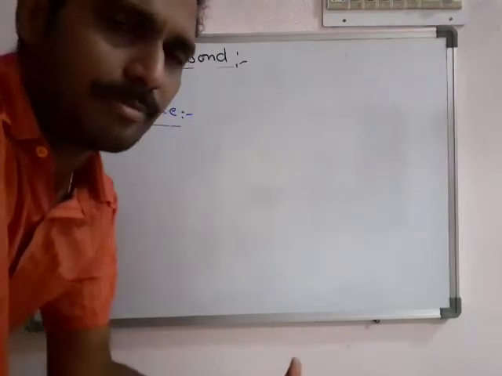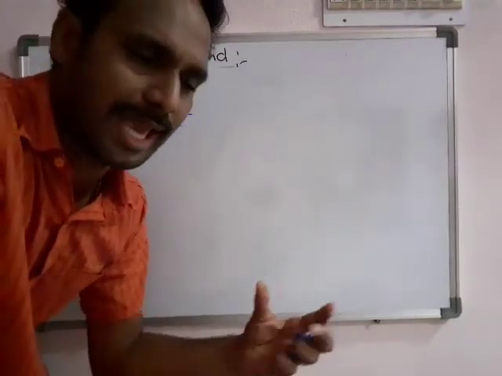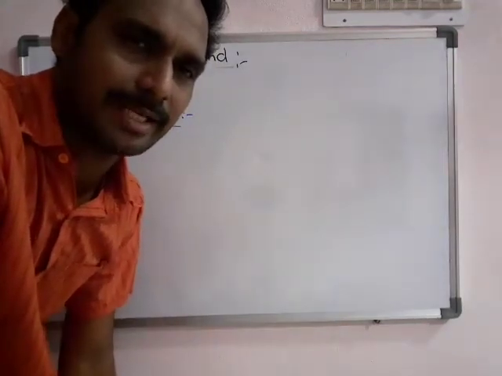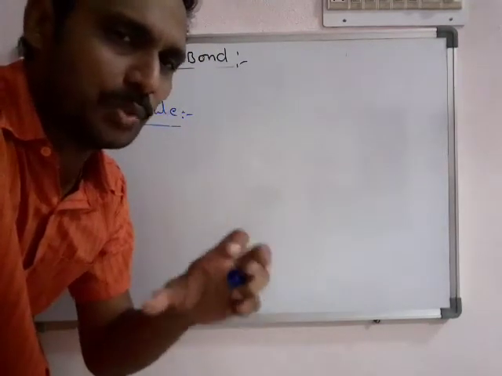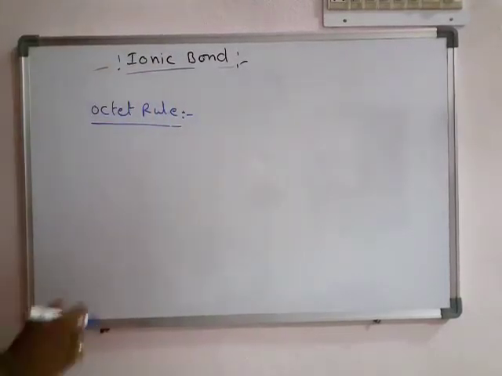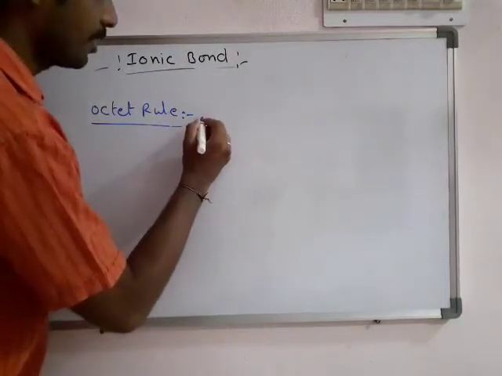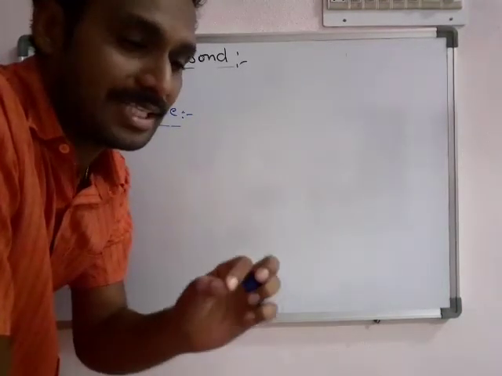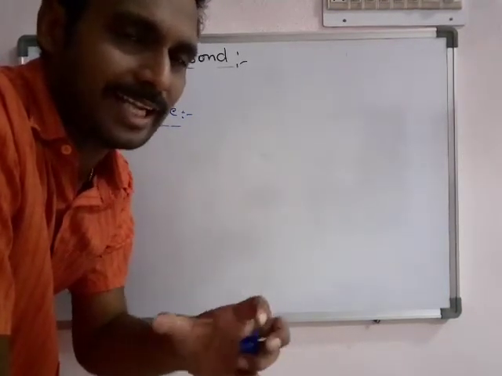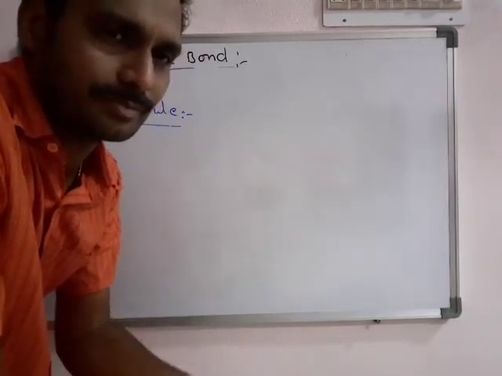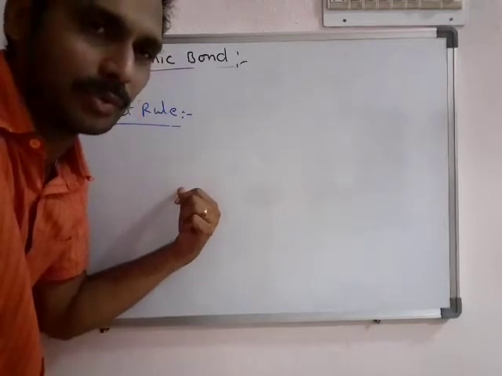By observing all types of reactions and all changes in atoms, they concluded that chemical species which have 8 electrons in their valency become stable. That is treated as the octet rule.